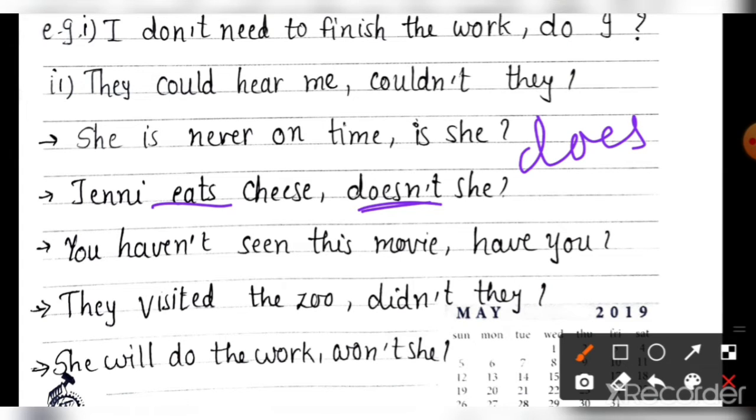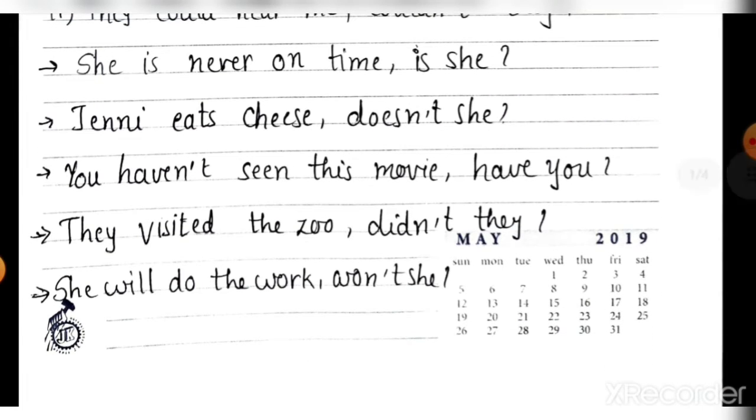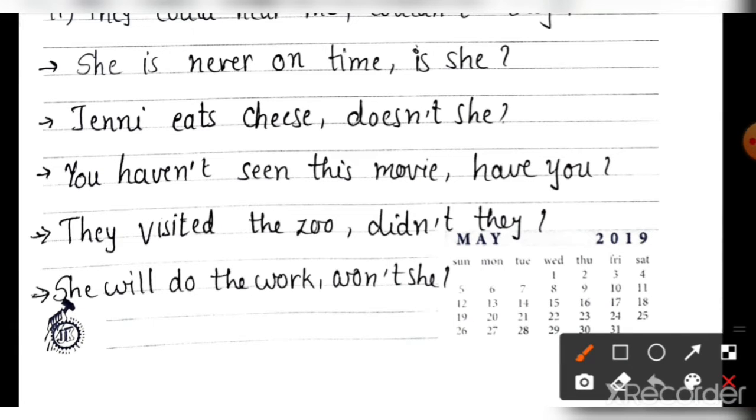And what is the negative of does? Does not, doesn't. The short form of does not is doesn't. Doesn't she? Put the question mark. So here, which things will you keep in mind? After the statement put a comma, then small letter में आएगा, d small. Doesn't she? Then put a question mark at the end. Clear?